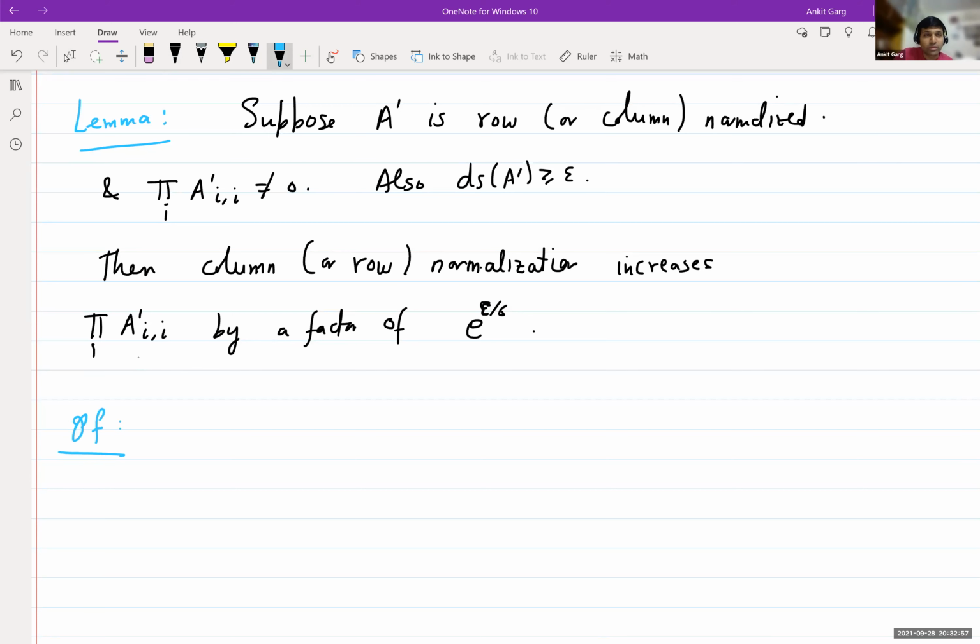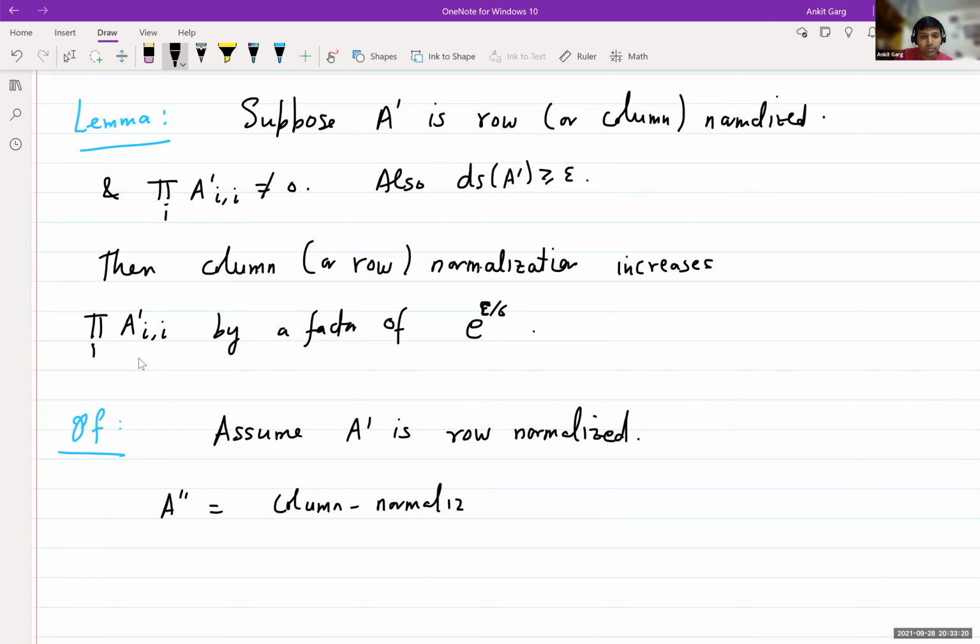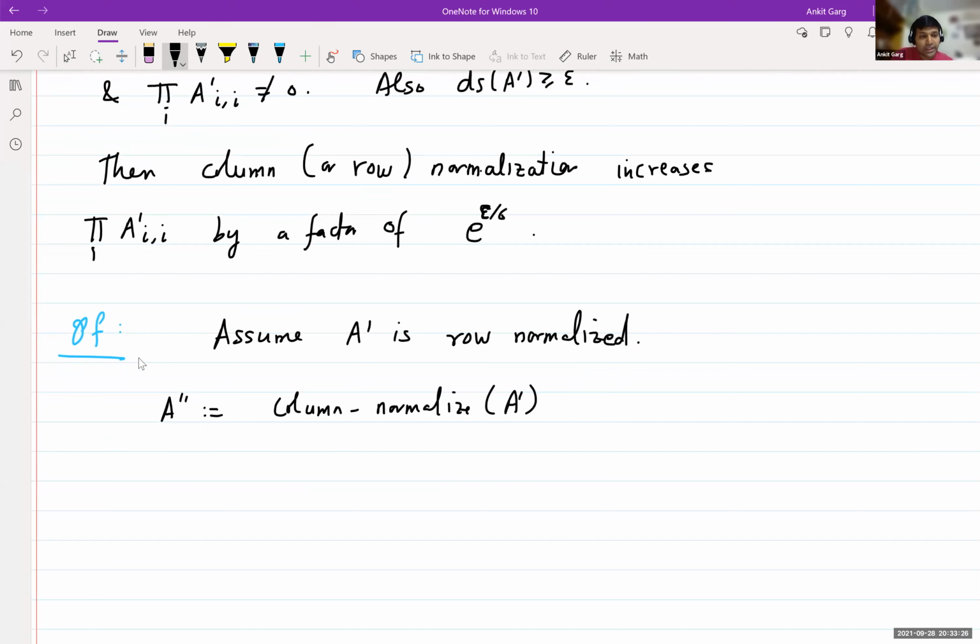So let's just do one case. The other is similar. So assume A prime is row normalized. Let A double prime be the column normalization of A. And let C1 to Cn be the column sums of A prime.